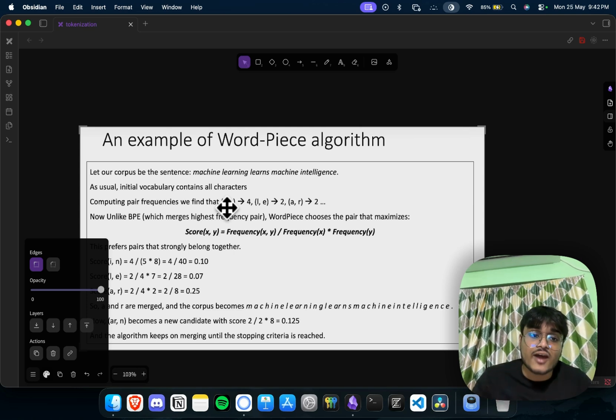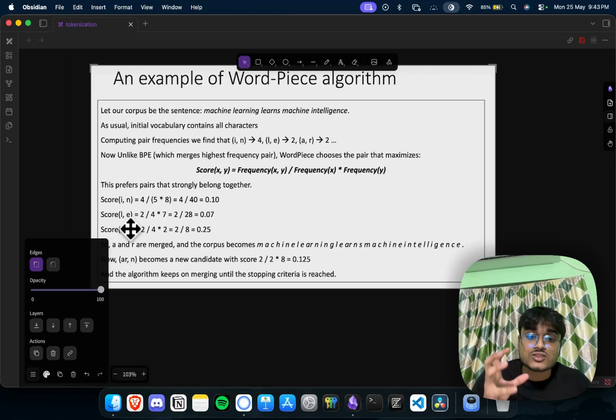So it doesn't have more presence connected than individually. But AR is used as a pair more meaningfully, because A and R do not exist separately in the entire sentence.